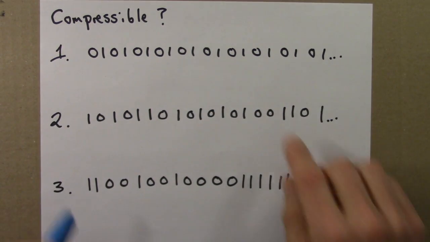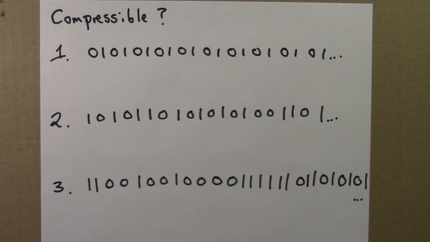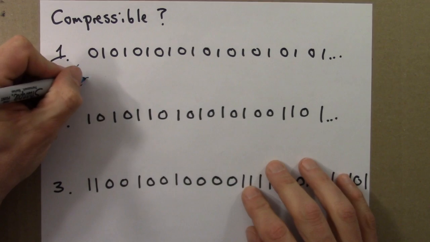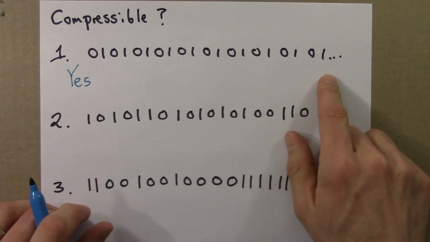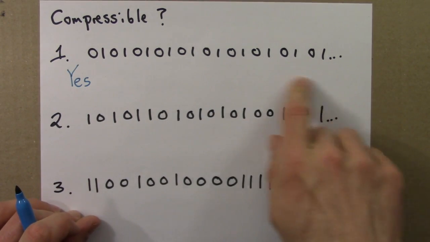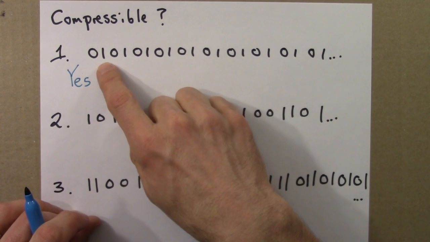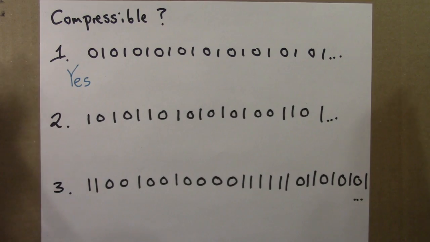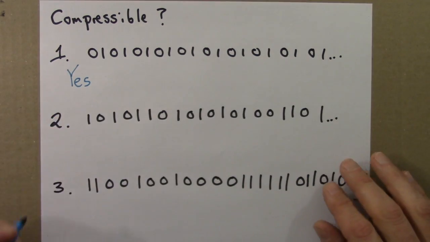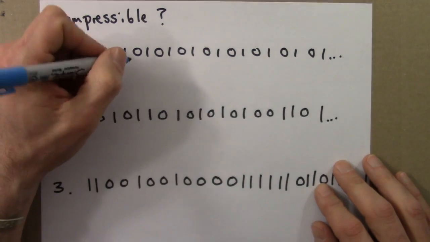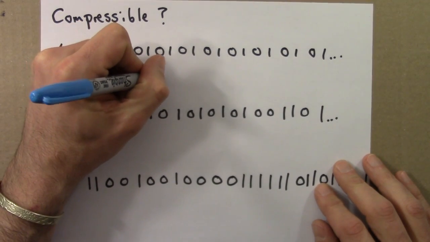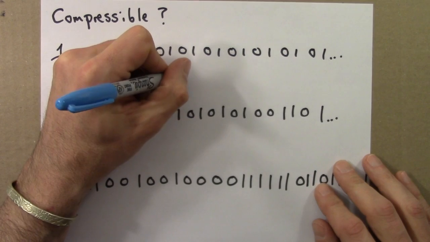Is this sequence compressible? I would definitely say yes. I can describe this sequence very compactly. I would say 0, 1 repeated forever. So there I took an infinite sequence and I described it very compactly. And since it is compressible, I would say that this is not random.